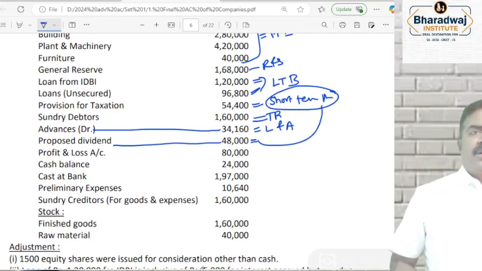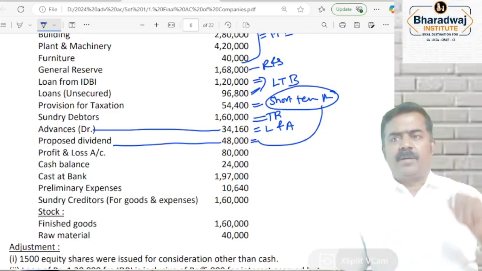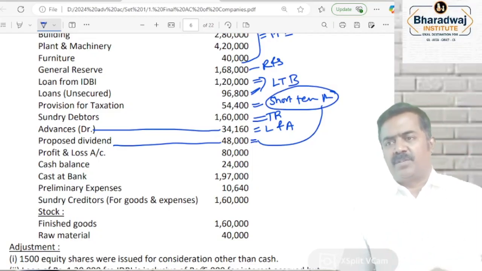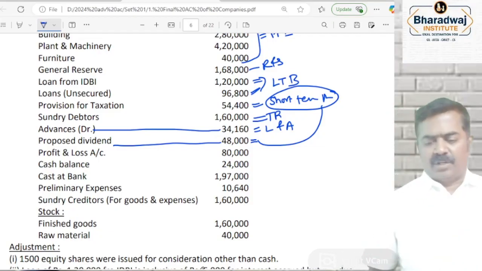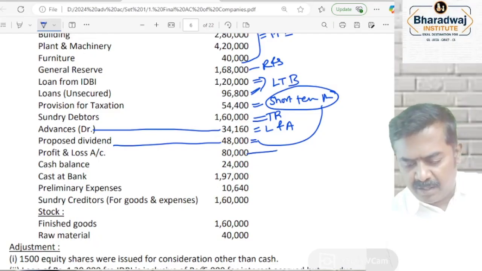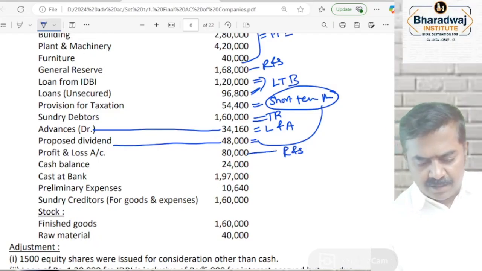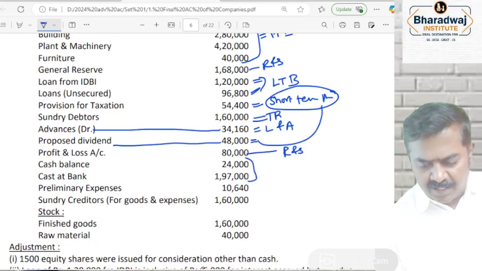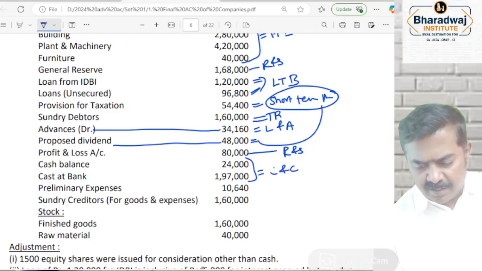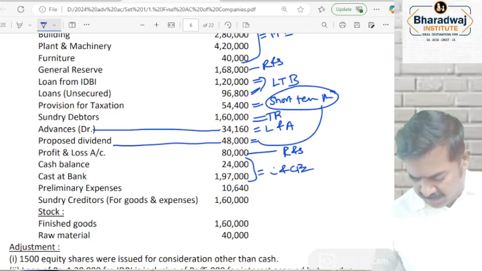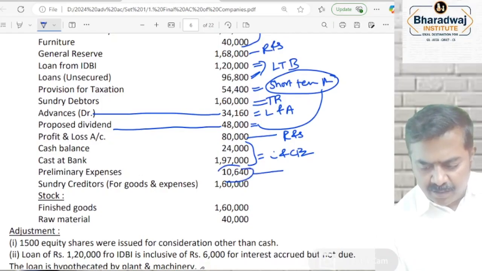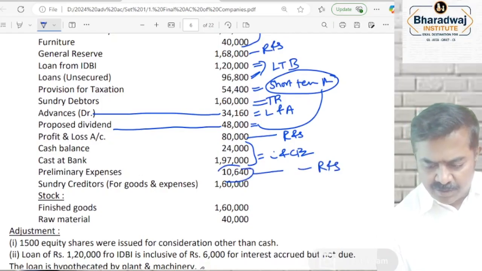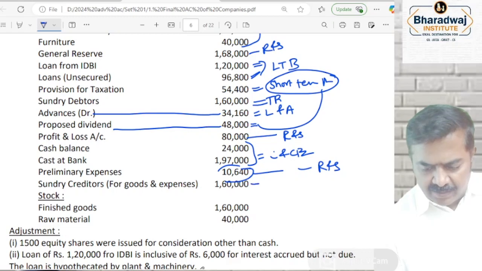Dividend proposed: why is it not a liability? It will become a liability only when it is approved by shareholders in the general body meeting. Till that time it is called a short-term provision only. P&L account balance will come under reserves and surplus. Cash balance and bank balance will come as cash and cash equivalents. Then preliminary expenses, if you are not preparing a P&L account, will be reduced from which one? Reserves and surplus. Creditors will be called trade payables.